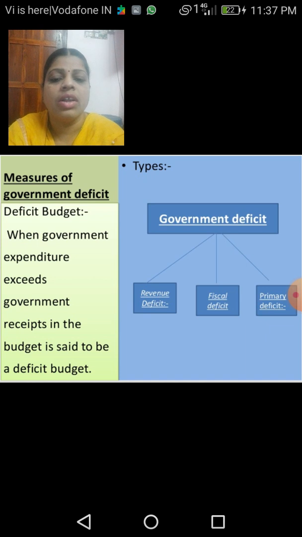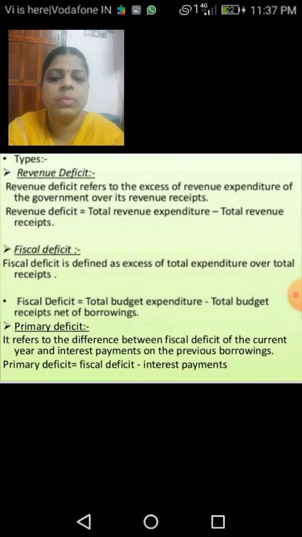And what are the government deficits? Three types of deficits are there. The first one is revenue deficit. The second one is fiscal deficit. The third one is primary deficit. Revenue deficit. What may be the revenue deficit?